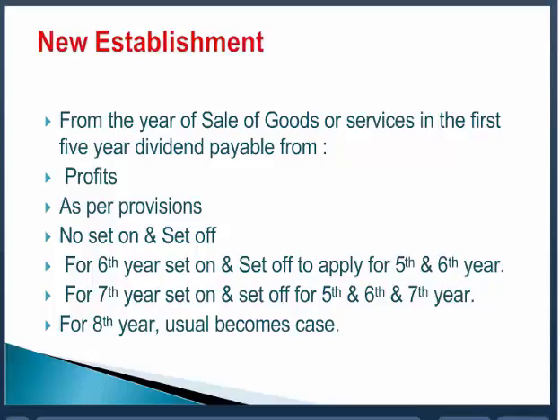The 6th year is over. In the 7th year, the set on of the 5th, 6th and 7th will apply. Correct? So in the 5th and 6th year, no set on, set off was left, because what was available in the 5th year was consumed in the 6th year. In the 5th year, we have the allocable surplus, we have the 20% set on 240. In the 6th year, there was no profit, no allocable surplus, 240 we have paid.